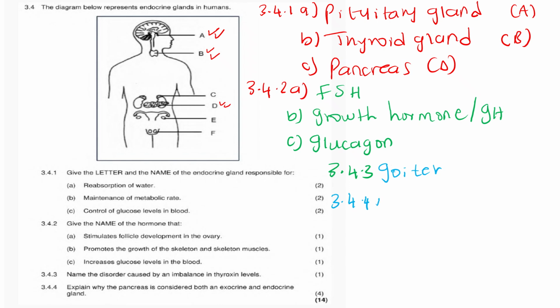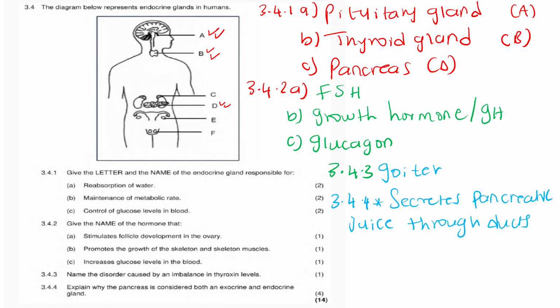Firstly, we can say that the pancreas secretes pancreatic juice through ducts. Very important.